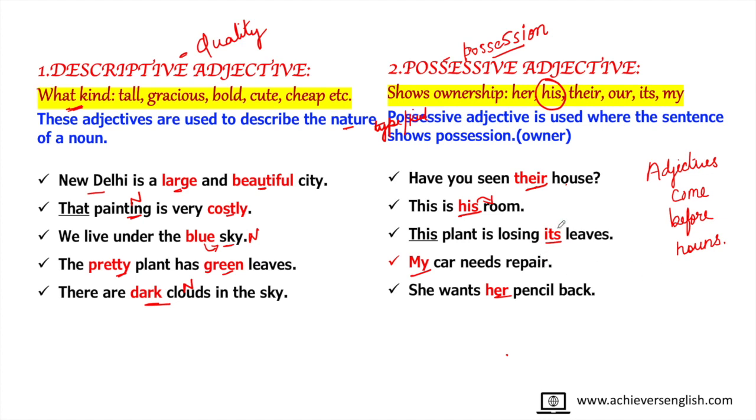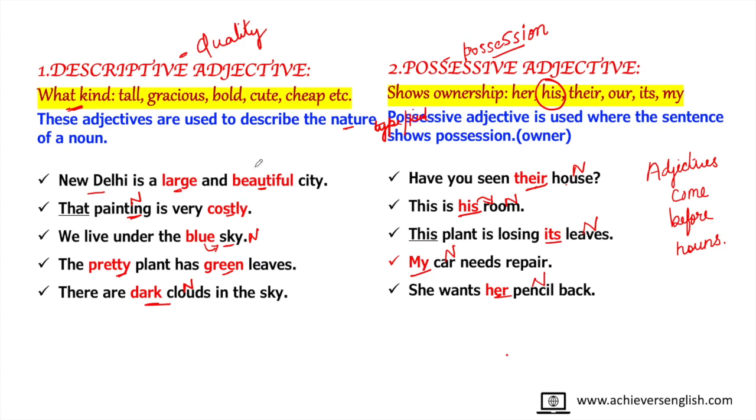So we can notice here that house is a noun, and an adjective is coming before it. Room is a noun, leaves is a noun, car and pencil are all nouns, and the adjective is coming before the noun. But as I said before, in the adjective of quality, this rule doesn't apply.